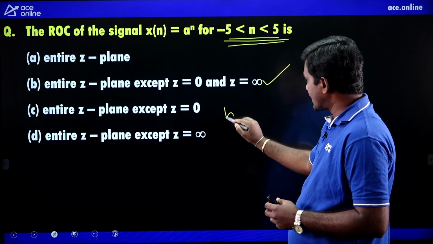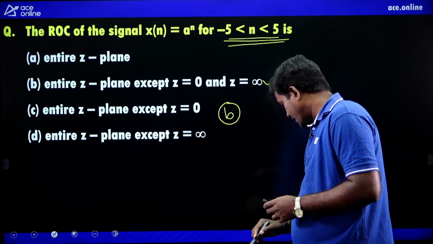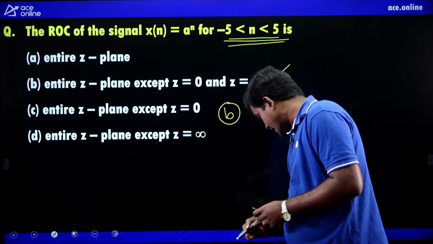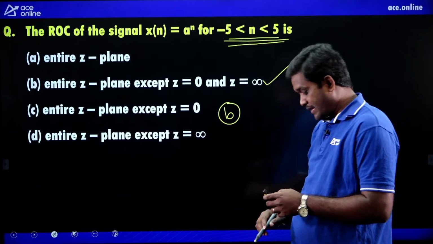So, what is the right option? B is the right option. Yes, correct. Your answer is correct.